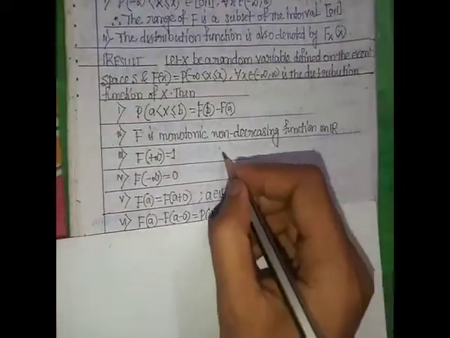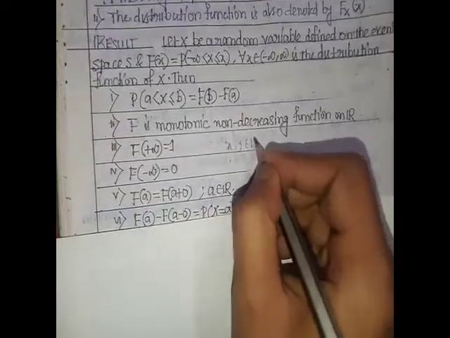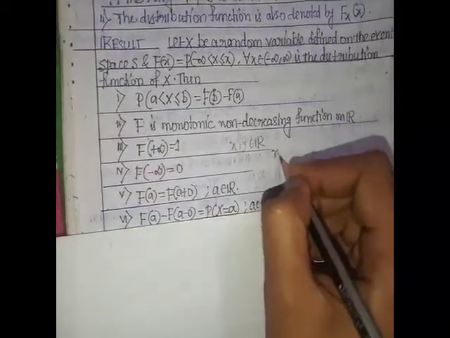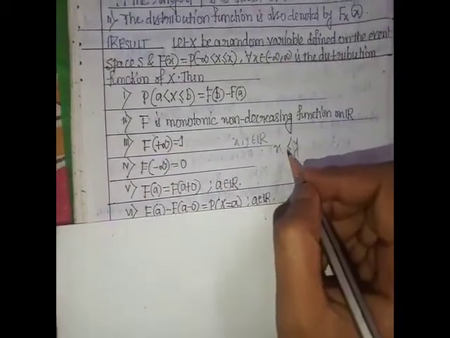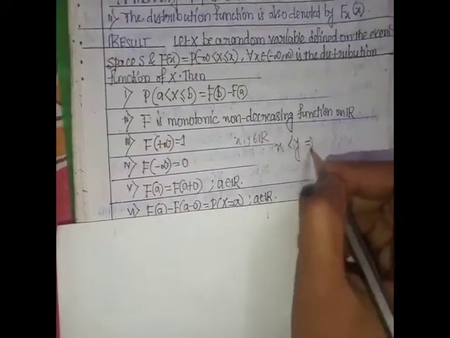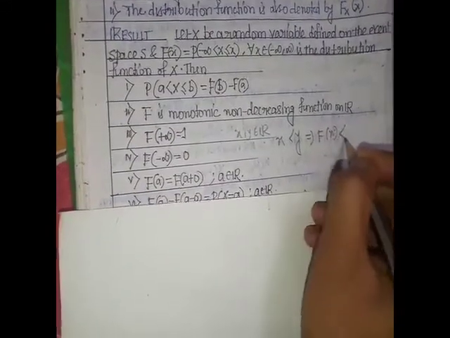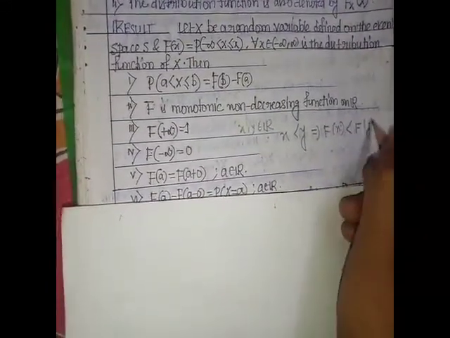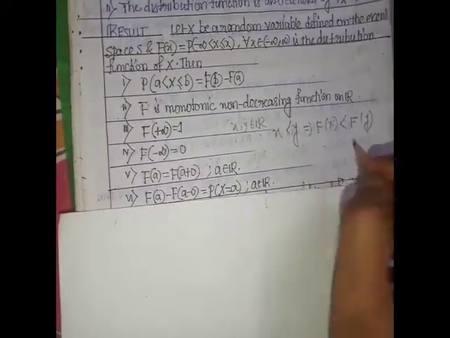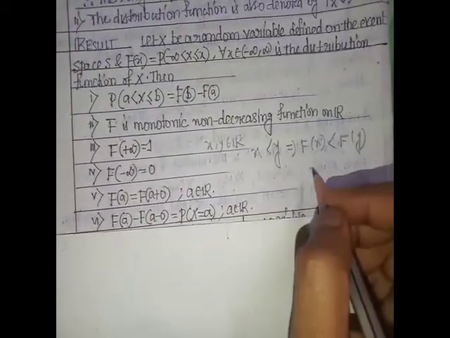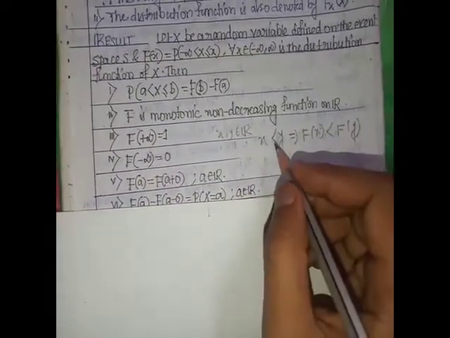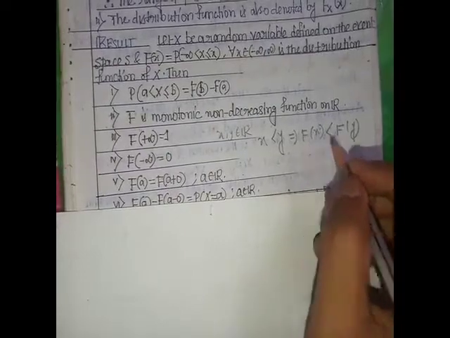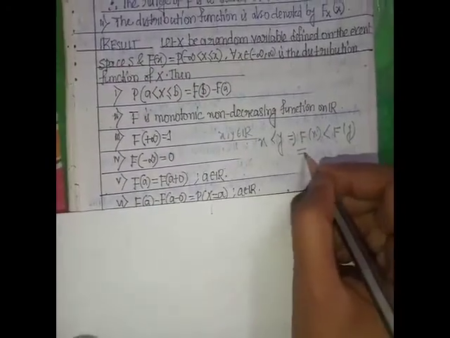Monotonic increasing means x and y belong to the real numbers such that if x is less than y, then F of x is less than F of y. Monotone non-decreasing means if x is less than y, then F of x is less than or equal to F of y. This is called monotone non-decreasing.